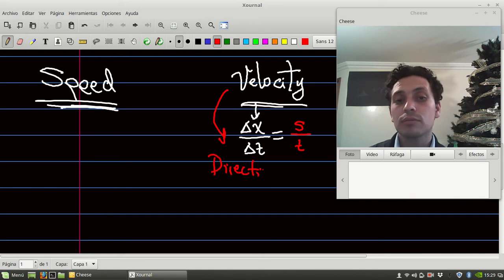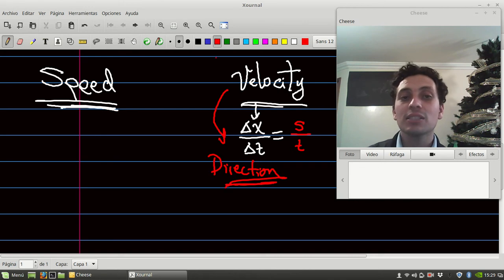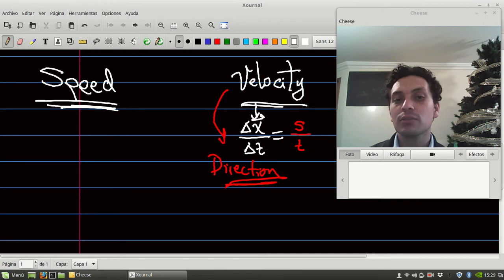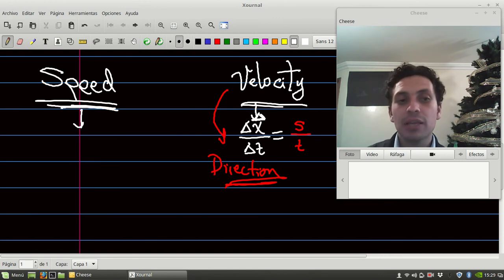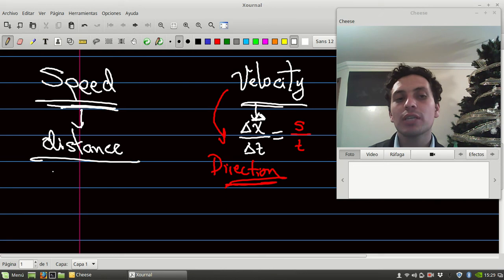So velocity is going to have a direction. It's not the same because it's going to measure the displacement, and the displacement has a direction. You have to tell not only the measurement of change of displacement and time, but also the direction. And in speed, we don't take care of the direction. We're going just to take the distance traveled divided by time.